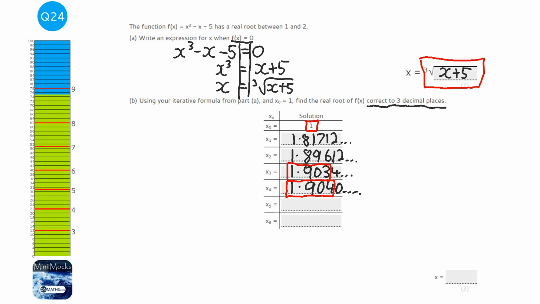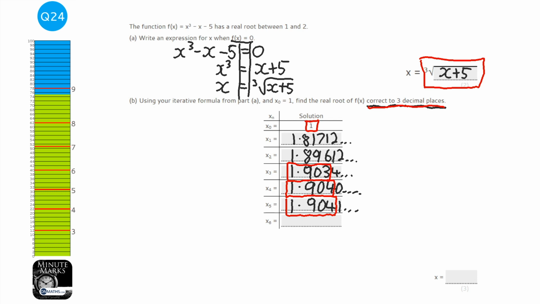Cube root, answer plus 5, and we've got 1.9041, blah, blah, blah. Now, even if you were to carry on going, the digits I've put a red square around are going to remain the same. So as soon as you get 2 that are the same to 3 decimal places, that is your answer.